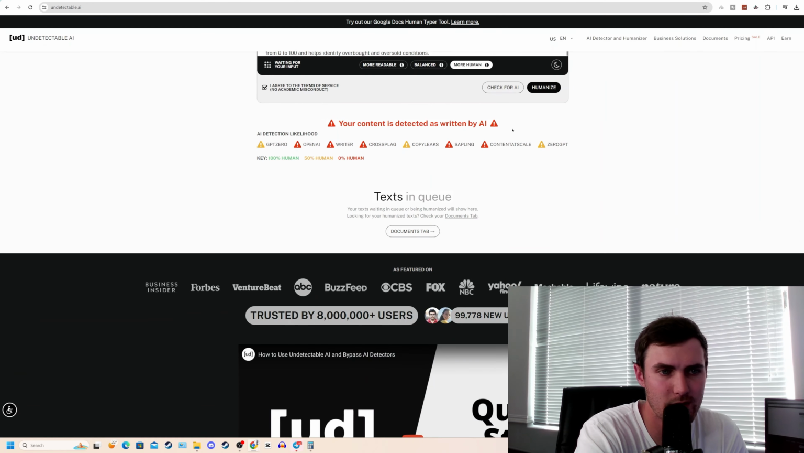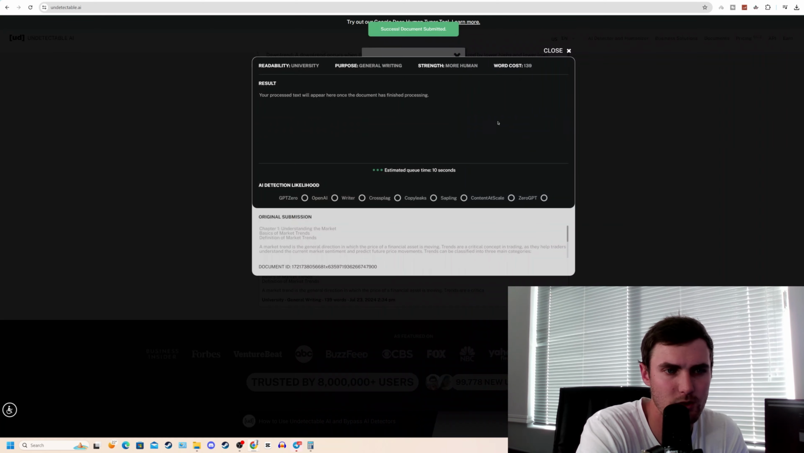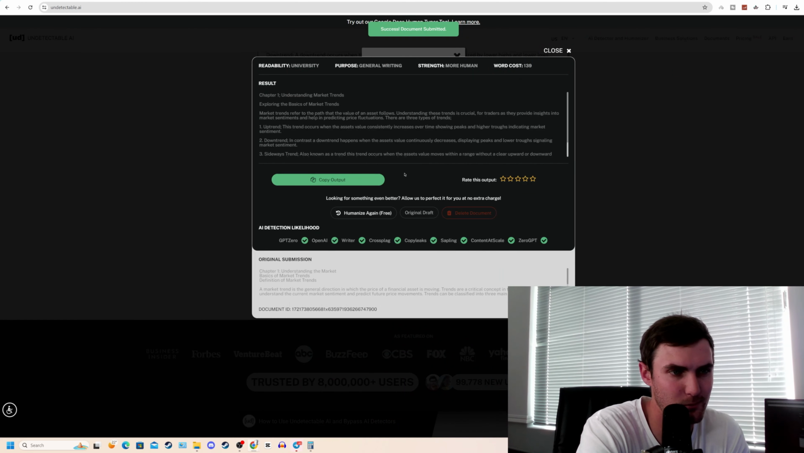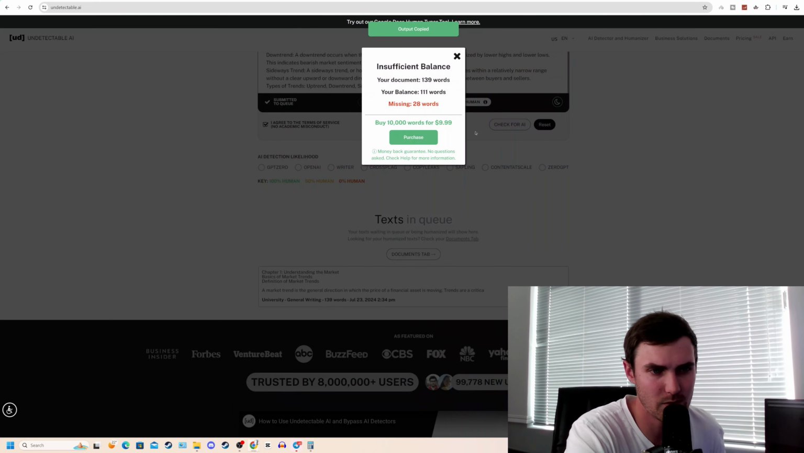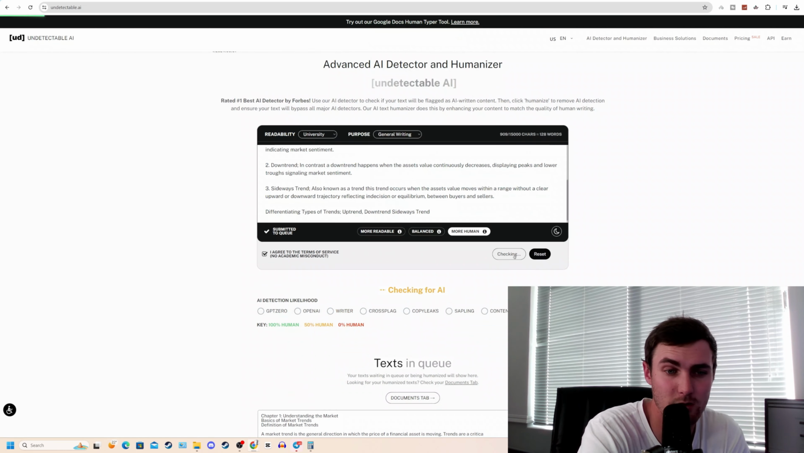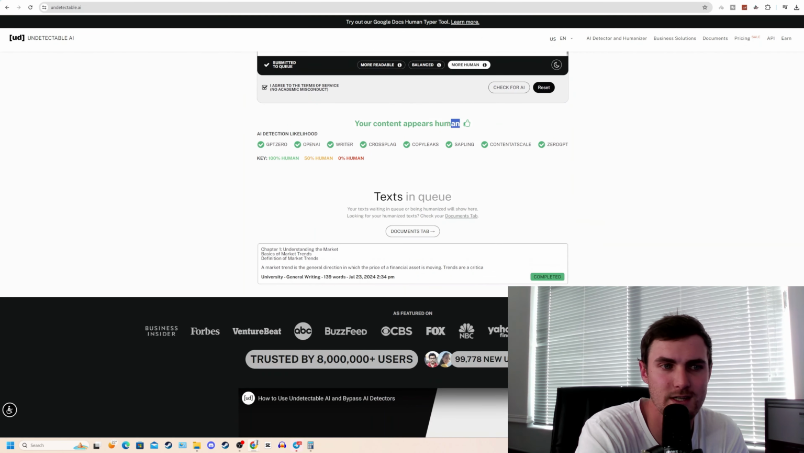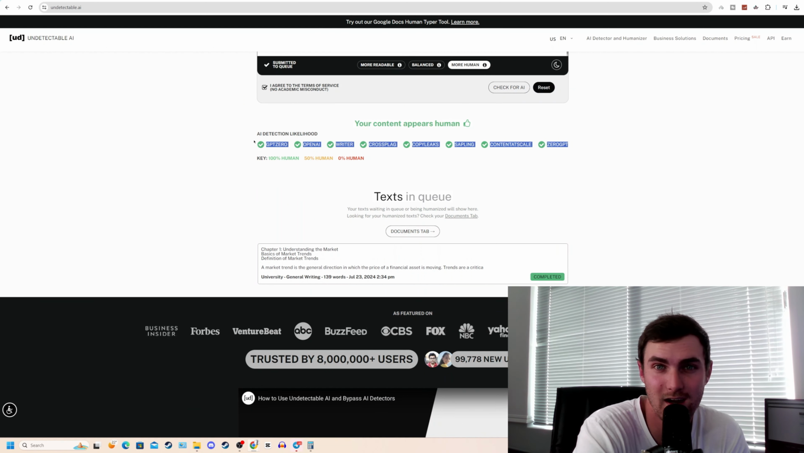And it will tell you that your content is detected as written by AI because it was generated by ChatGPT. In order to remove this, click on Humanize, and it will completely humanize this text and remove the AI elements from this. So now you can click on Copy Output, close this, paste this back into this text box here and click on check for AI. And you can see here, your content appears to be human as it's not picked up by any AI generation